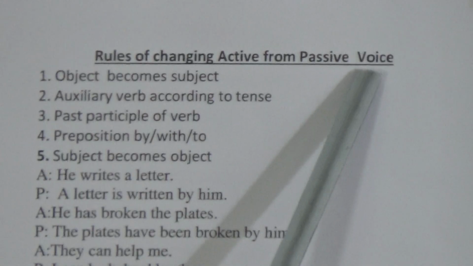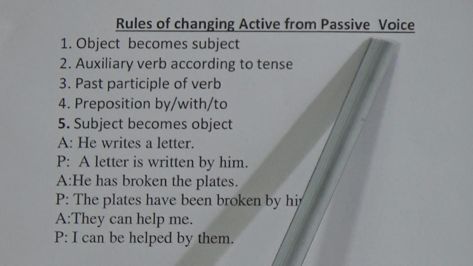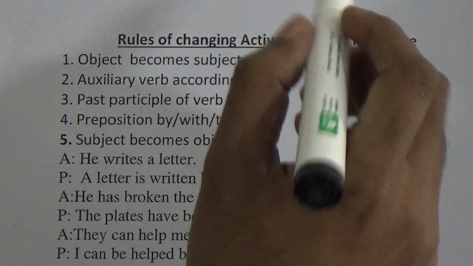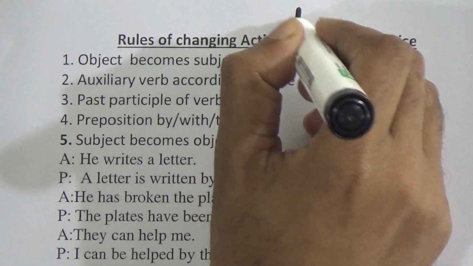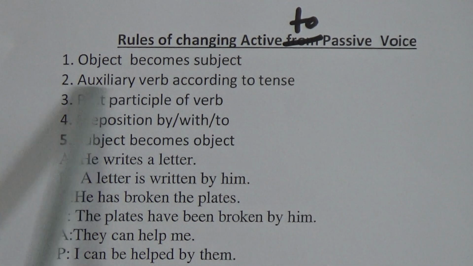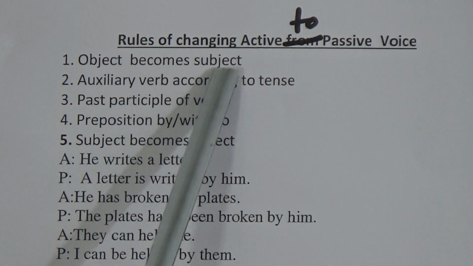Now we will learn rules of changing active to passive. Rule number 1, object becomes subject.